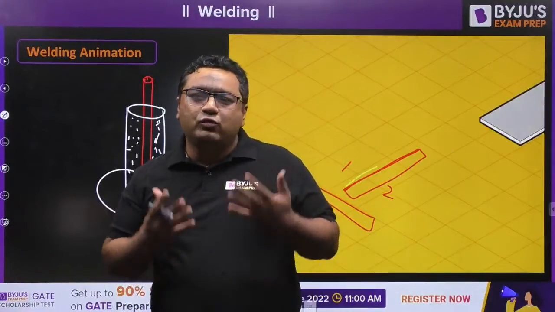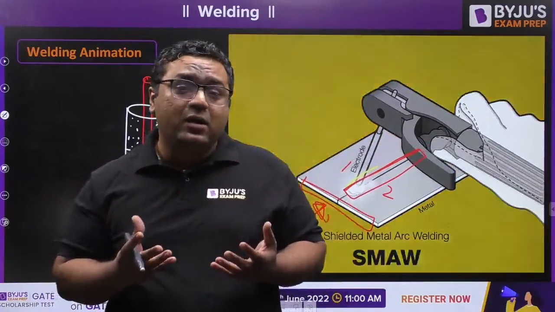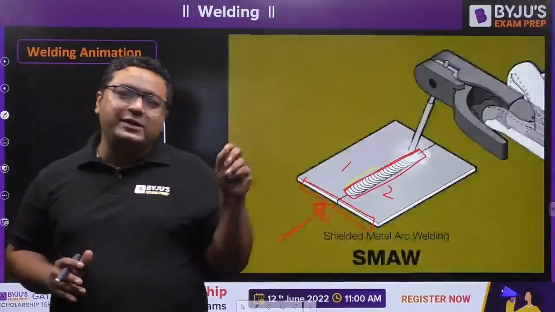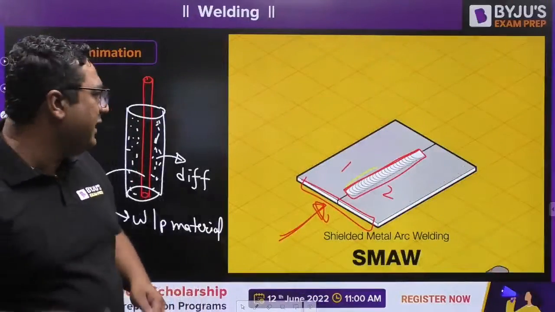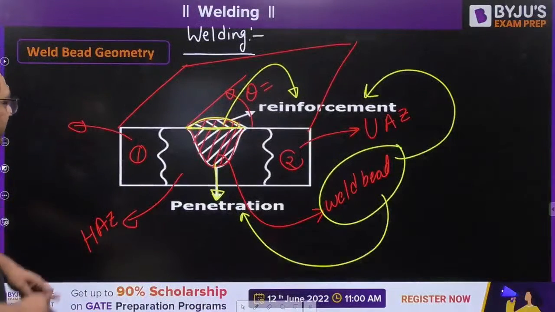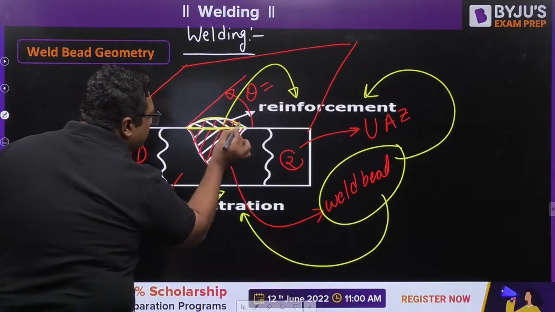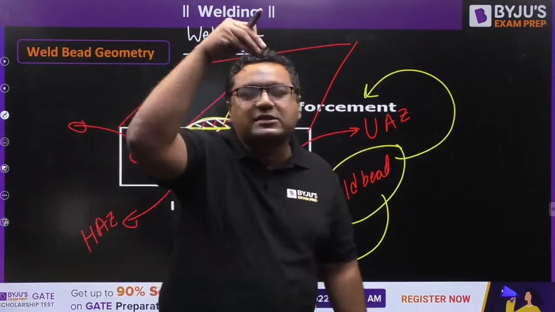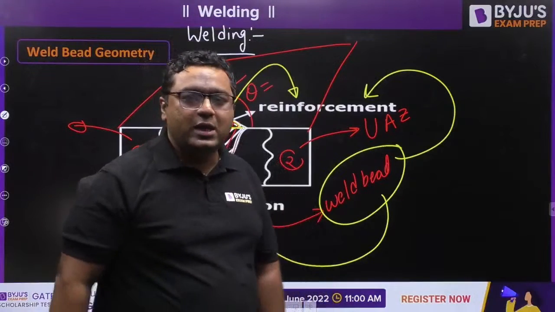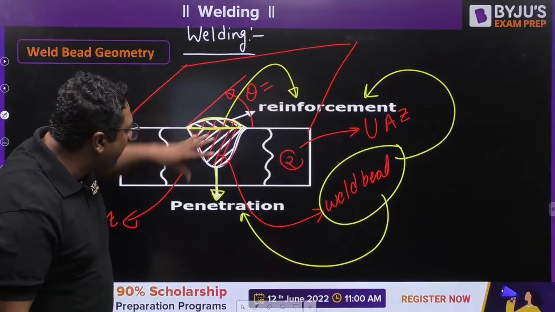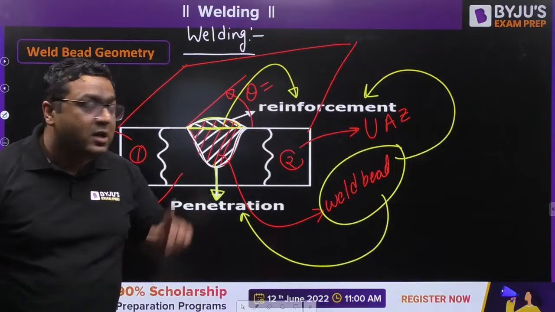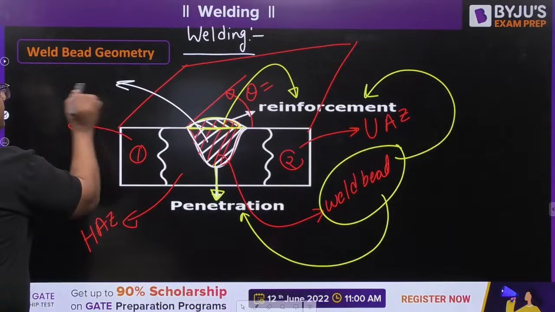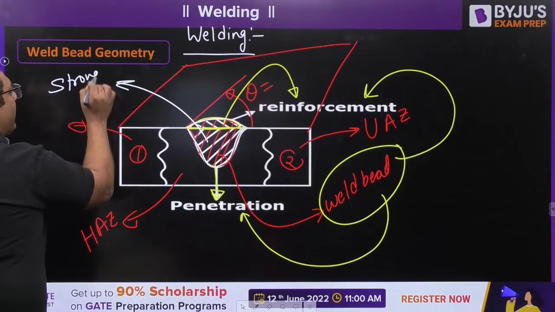According to your knowledge, you would say that alloys are stronger than the parent material. If we consider alloys to be stronger than the parent material, then obviously this weld bead part is made up of that alloy content which is given by the flux plus wire, meaning the electrode. Because of that, this weld bead part is said to be the strongest part.